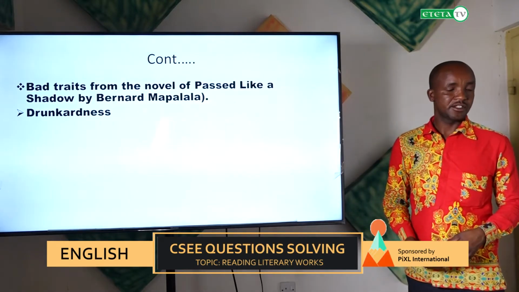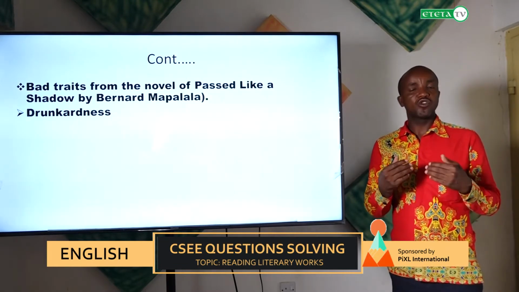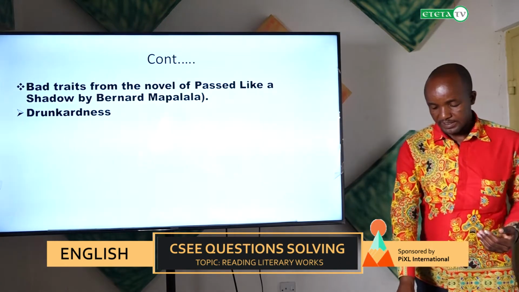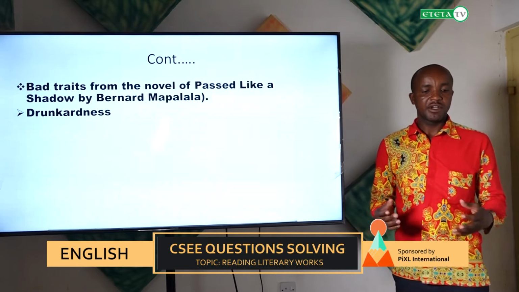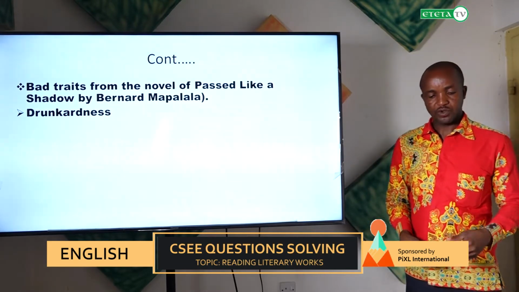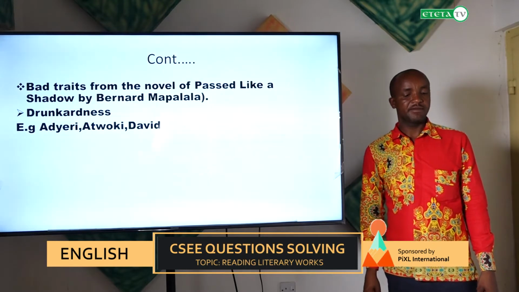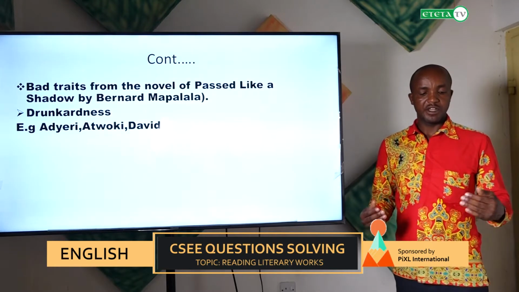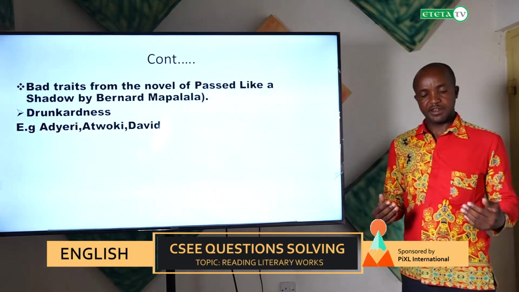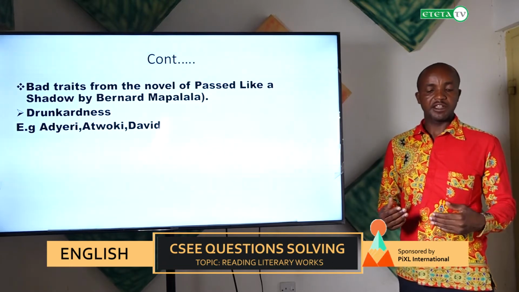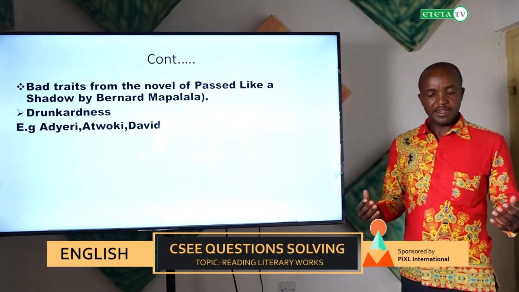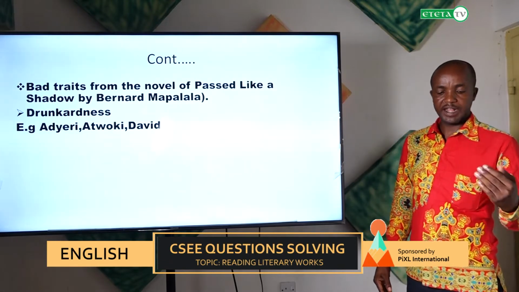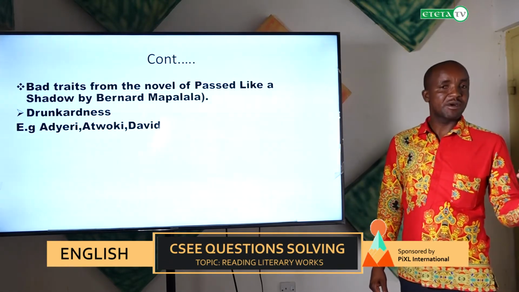One of the traits which should not be adopted by the Tanzanian context is drunkenness. Drunkenness is a situation whereby people take too much alcohol. So in our novel here, we have seen different characters who practice this activity. For instance, Adiel, according to the writer, was a secondary school teacher and a headmaster. After he was expelled from the school, Adiel fell into drunkenness. He was taking too much alcohol.